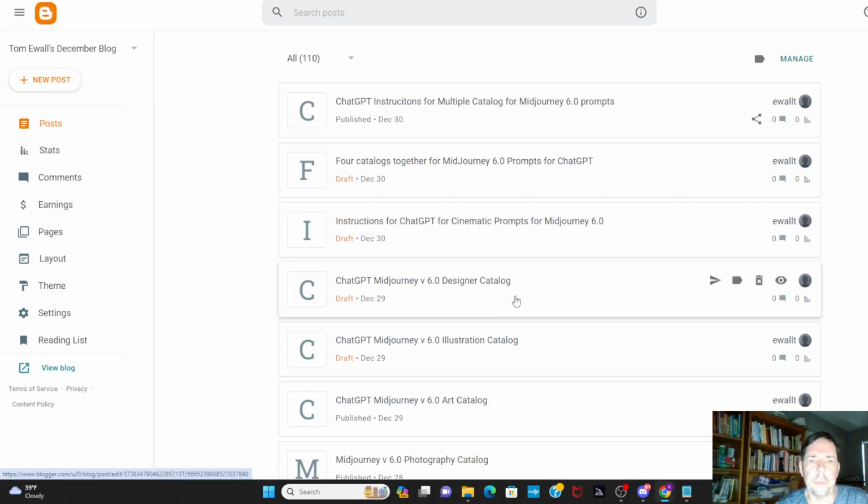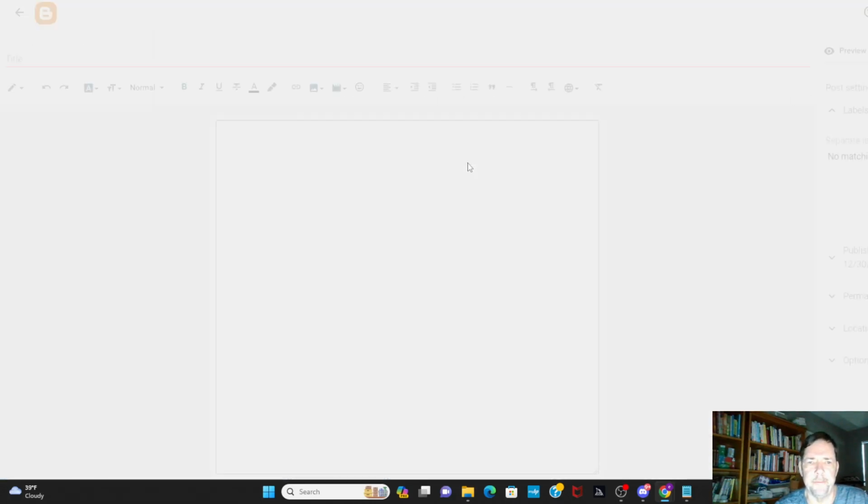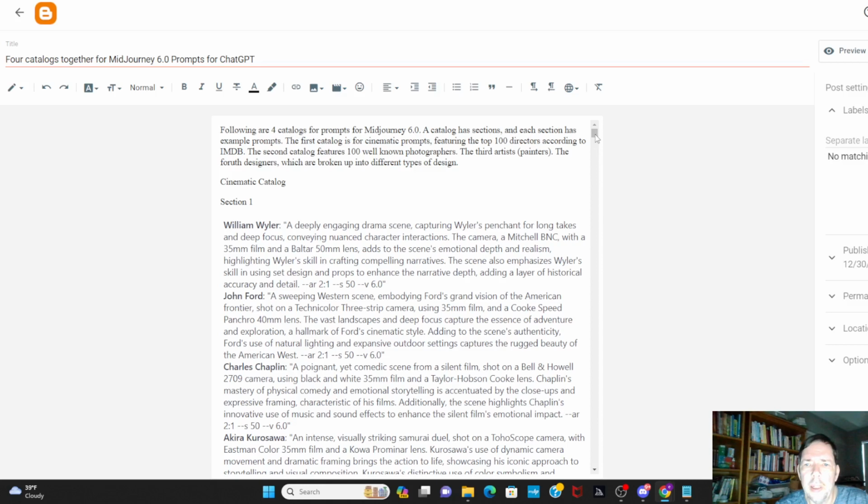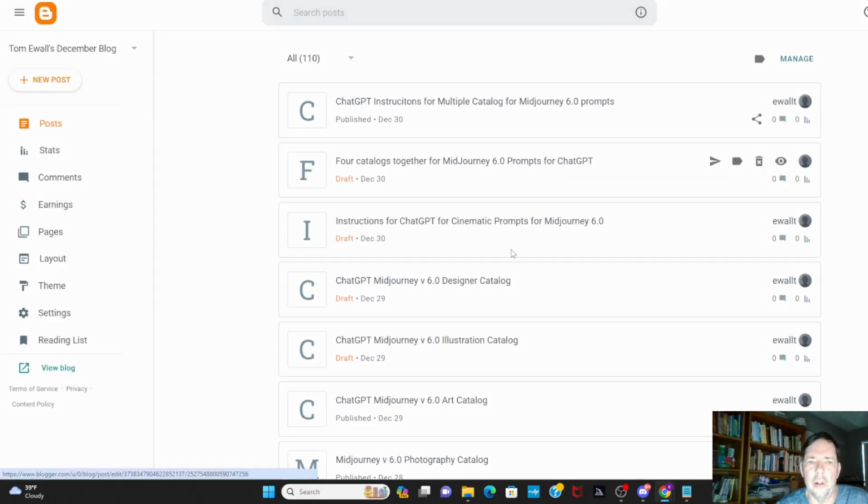All right, so the first thing I did was I tried 4 catalogs together for Midjourney 6.0 prompts for ChatGPT. And this is really, really big, which you can tell by the size of the scroll bar. And I expected that I might run into issues trying to use a script this big, because this says 4 catalogs, each of them having 100 prompts. So it's a lot of information. And I did run into some problems. So then I thought about, well, how can I get around that? And so I'll show you what I did.